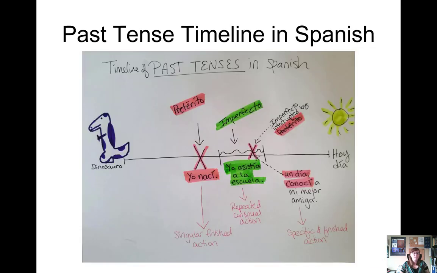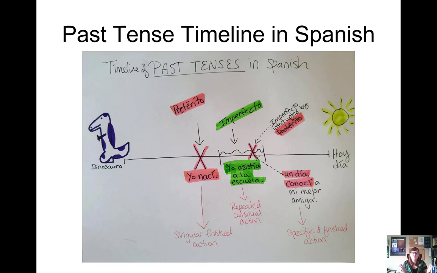Okay, so if we look at the past tense timeline in Spanish, you can see my terrible drawing of a dinosaur and a little sun for today and past times. Now, when we use preterite tense, and we'll learn more specific rules later, it's for a finished action that can only happen once. So here on my timeline, I've put yo nací. I can only be born one time, so this has to be in the preterite tense. It's a finished singular action.